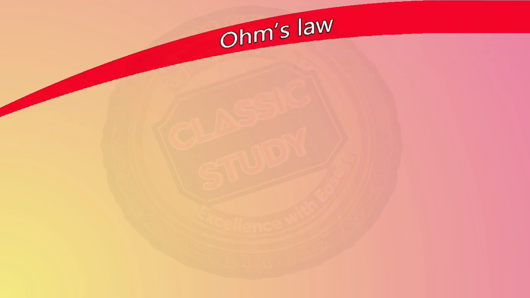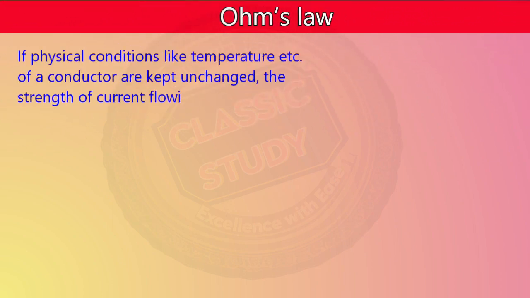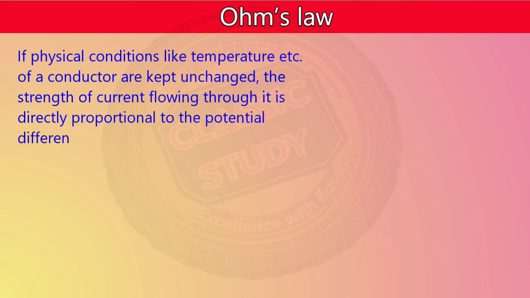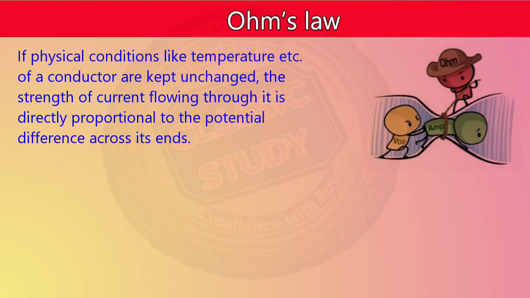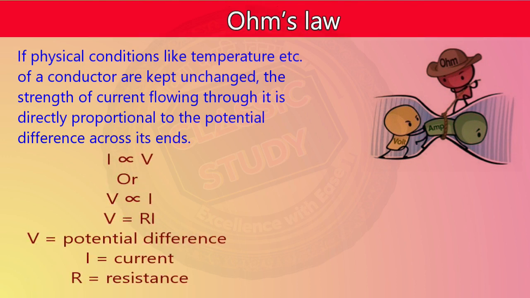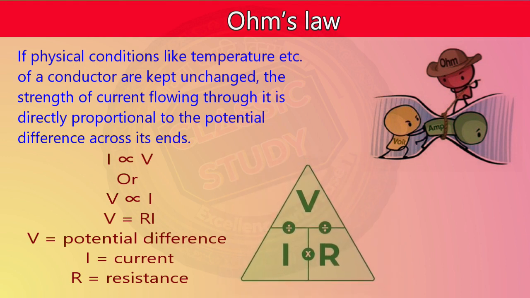According to Ohm's law, if the physical conditions like temperature of a conductor are kept unchanged, that is, if we consider the temperature to be constant, the strength of the current flowing through it is directly proportional to the potential difference across its ends. Mathematically, this can be expressed as I is directly proportional to V, or in reverse, V is directly proportional to I.